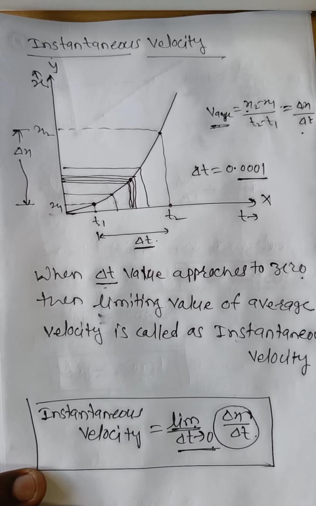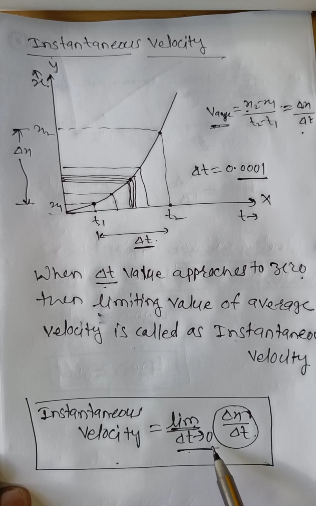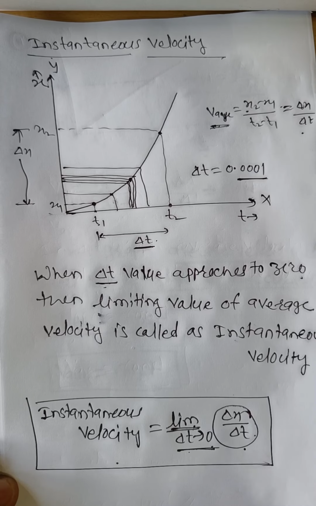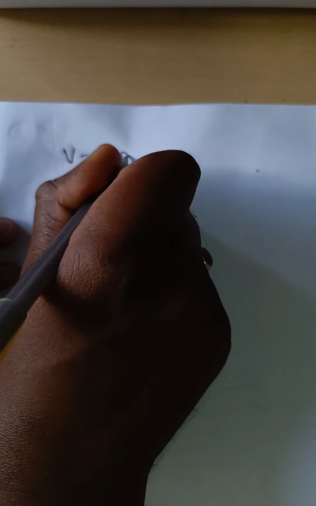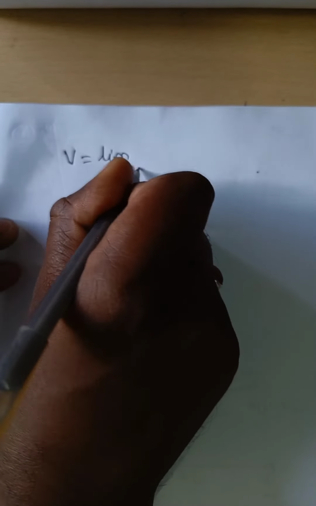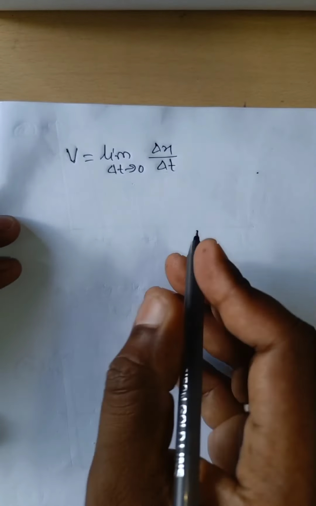Instantaneous velocity is denoted by v. Therefore v is equal to limit delta t approaches 0, delta x by delta t.